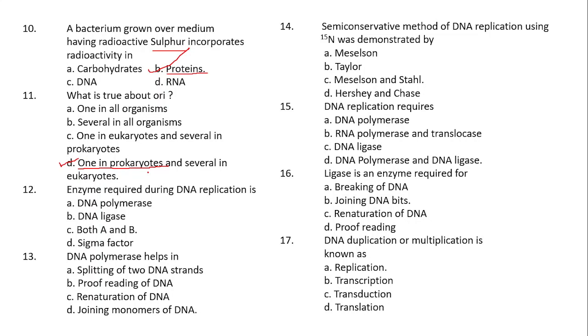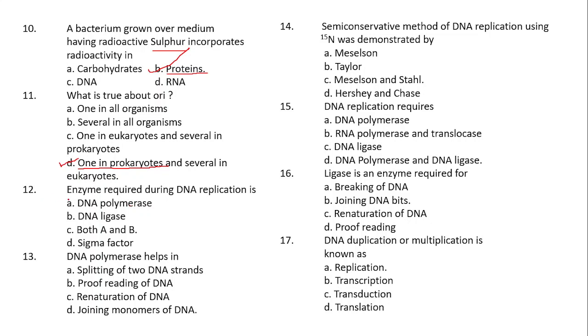But in the eukaryotes, what will be there? Several oocytes will be present. In eukaryotes, around 400 to thousands of oocytes can be seen, but in prokaryotes only one oocyte will be present, right?